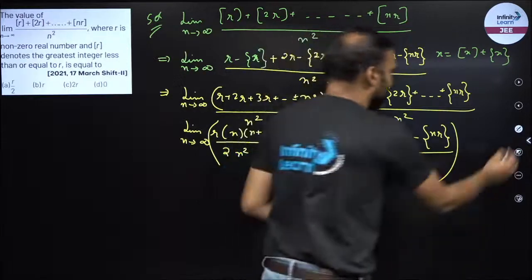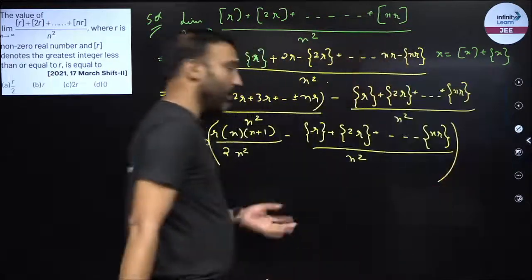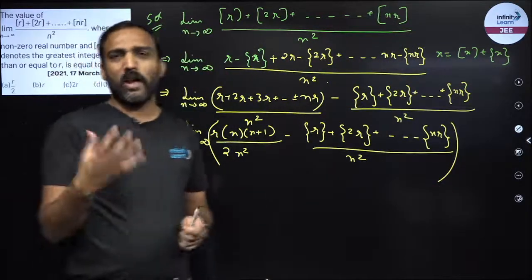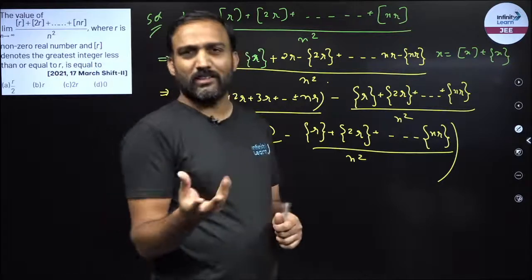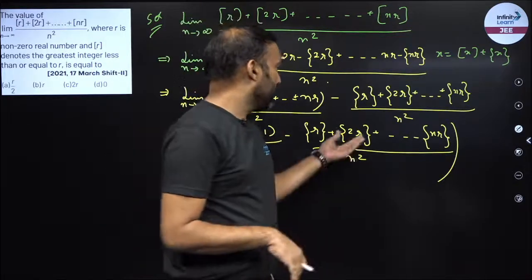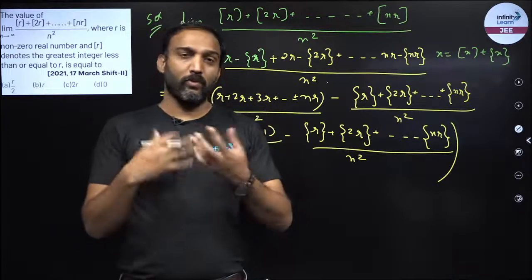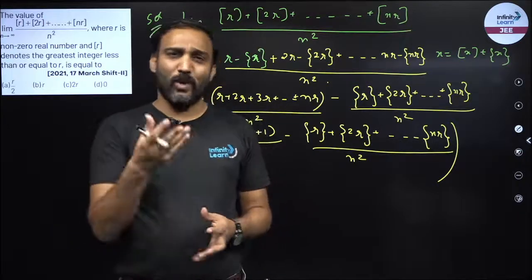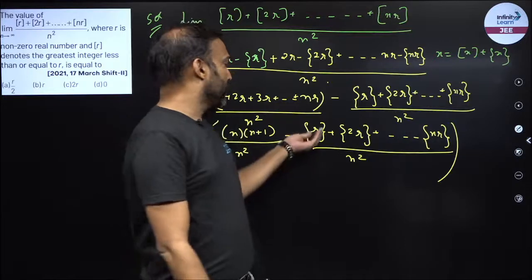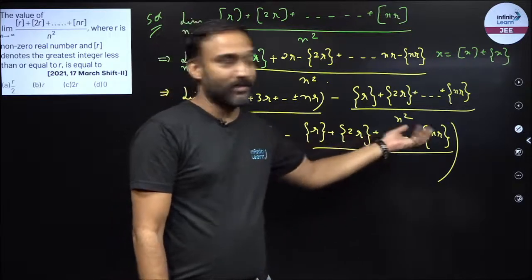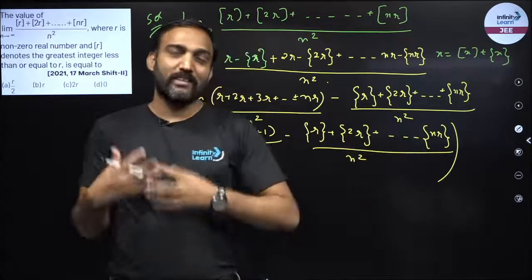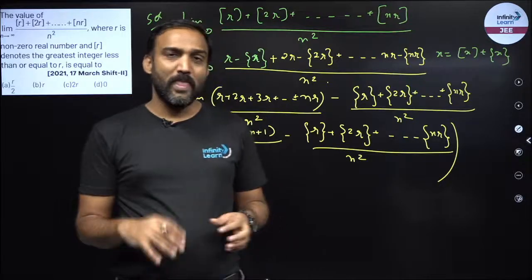Now observe over here the second term, fractional part of r. No matter what r is, fractional part of r would be a fraction between 0 to 1. Fractional part of 2r, no matter what it is, will always be 0 to 1. So it's a fraction, a fraction, a fraction, fraction added n times, right? Now what is n?